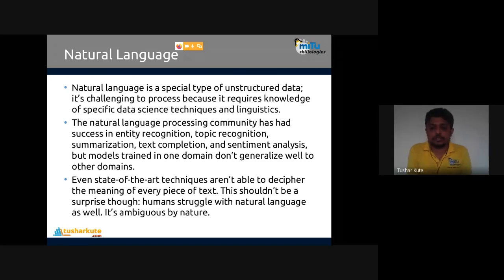This shouldn't be a surprise though. Humans struggle with natural language as well. So it's ambiguous by nature. Many examples are there. Let's say I've told something like, he is no more. What is the meaning of this statement? We know that. But how will a computer know the meaning of this statement? Grammar and linguistic knowledge are required. So this is a very interesting topic, handling natural languages. I'll show one data set for this also.